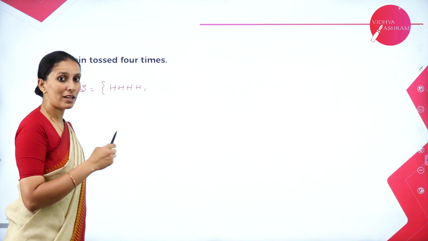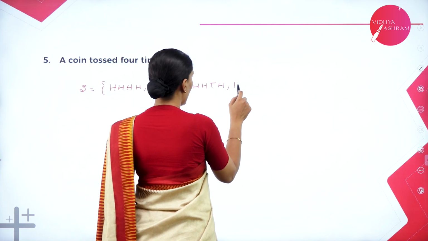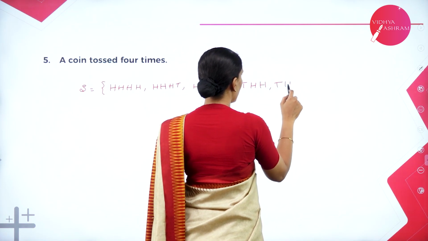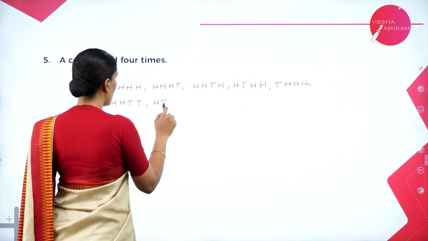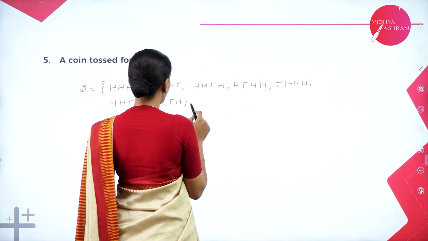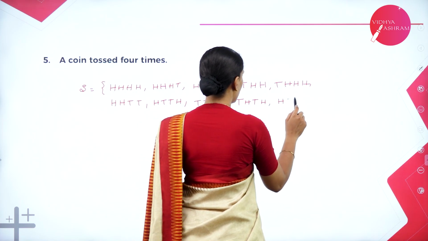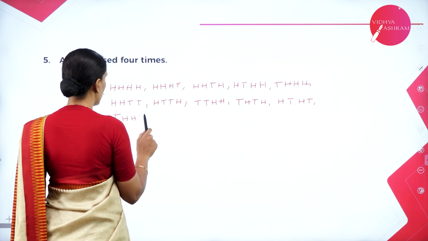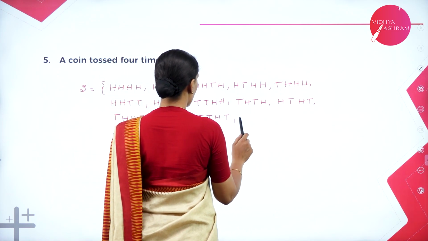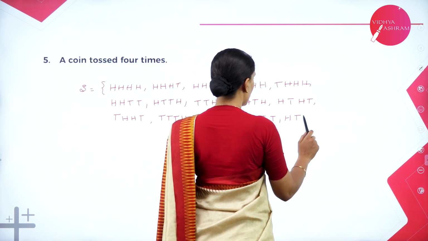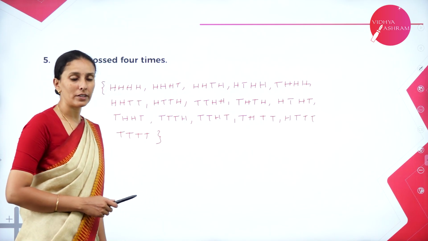Next, there may be a sample space with 3 heads and 1 tail combination: H, H, H, T, then H, H, T, H, then H, T, H, H, then T, H, H, H. Then 2 tails, 2 heads combination: H, H, T, T, then H, T, H, T, then H, T, T, H. Next we may get T, T, H, H, then T, H, T, H, then T, H, H, T. Then 3 tails combination: H, T, T, T, then T, H, T, T, then T, T, H, T, then T, T, T, H. Next, T, T, T, T. So these are the required outcomes of the given experiment.